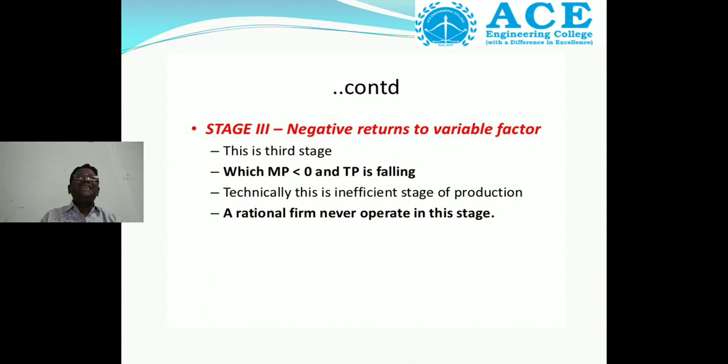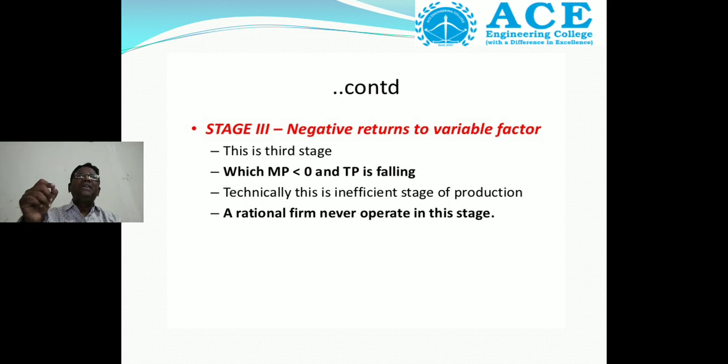Technically, this is an inefficient stage of production. Why? Because a rational firm never operates in this stage. Why? Because it is getting losses. So that's why a rational firm operator never operates in this stage.